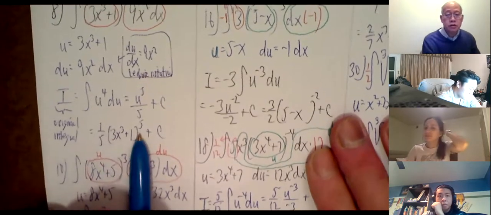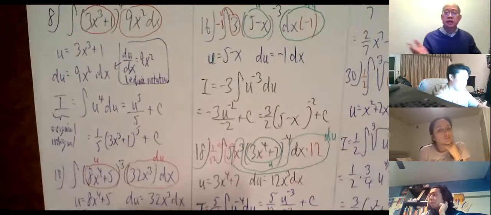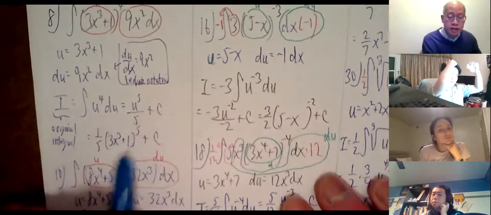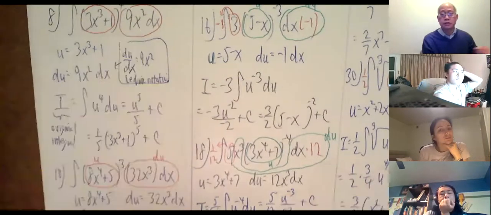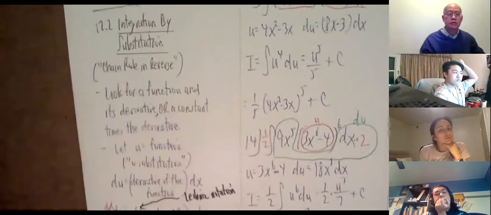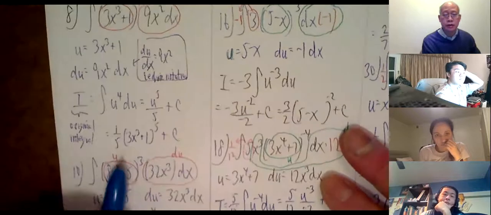Then 3x cubed plus 1 to the fourth power. There it is. And then by the chain rule, it's times the derivative of the inside. The derivative of the inside is 9x squared. So there it is. It works. That's also what I mean by it's sort of like the chain rule in reverse. So you can double check by doing the chain rule on the final answer. The derivative of this is indeed this. So it looks like we did it correctly.